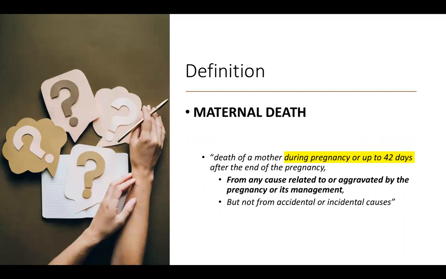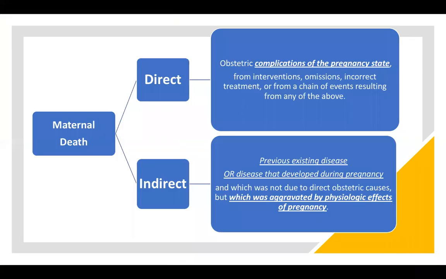Firstly, we need to get the definitions, okay? So according to the WHO, a maternal death is a death of a mother during pregnancy or up to 42 days, which is 6 weeks, after the end of the pregnancy. A maternal death is one that's caused by any cause related to or aggravated by pregnancy or its management, but not from accidental or incidental causes. Maternal death is divided into direct deaths and indirect deaths.